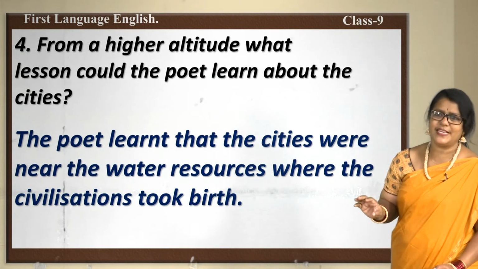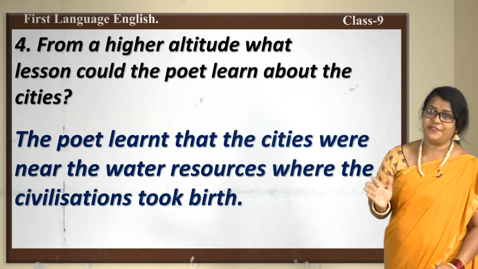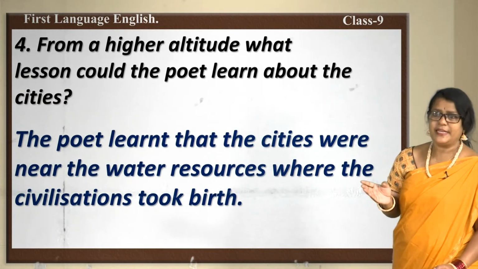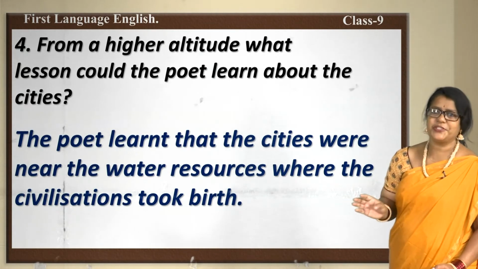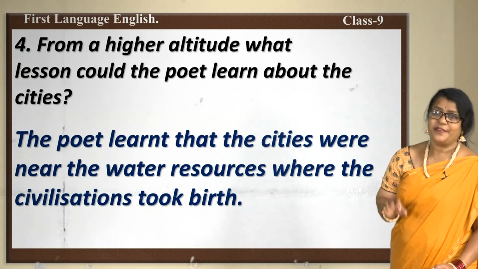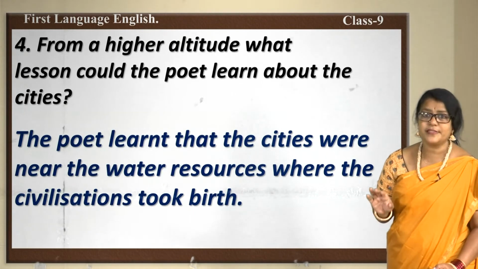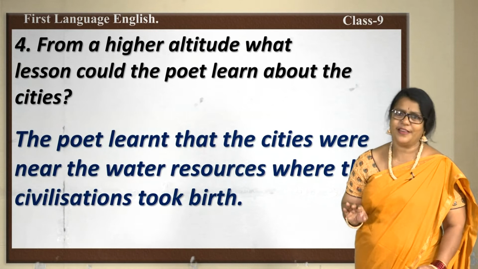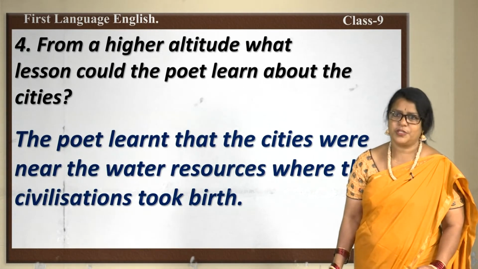Most of the civilizations took place at the shore of the rivers. You could see the Indus Valley civilization, Mesopotamian civilization, many civilizations took place near the river where water spots were found. So, water is necessary for human living and that is why the civilization took place near the water resources.